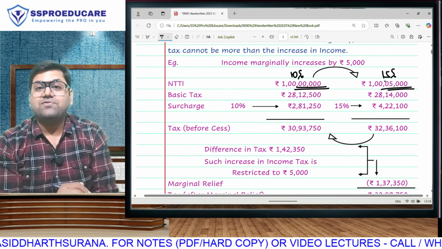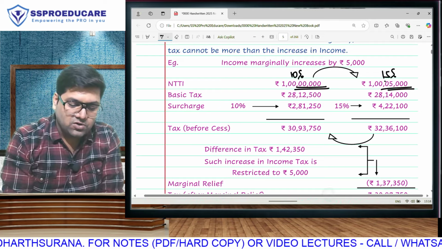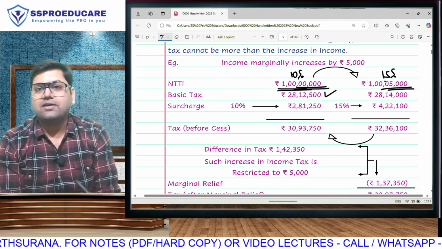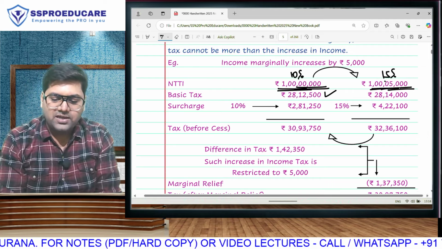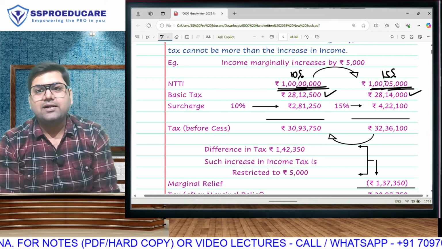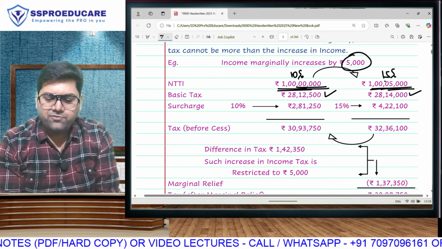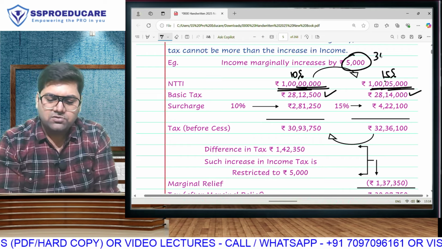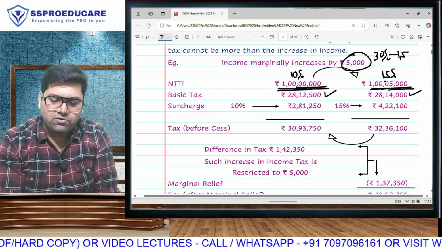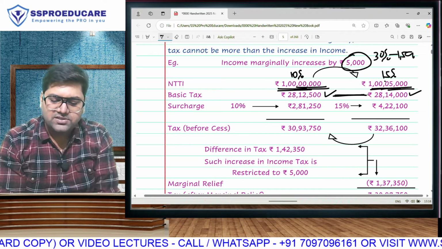However, our first task will be to calculate basic tax. So on 1 crore rupees, the basic tax will be 28 lakh 12,500. On 1 crore 5,000, the basic tax will be 28 lakh and 14,000. So that difference of 5,000, if you apply 30% on 5,000, you will get 1,500 rupees, which is clearly visible in the difference in the tax.